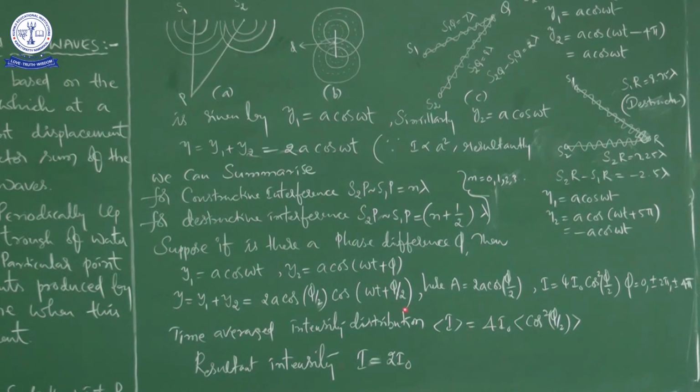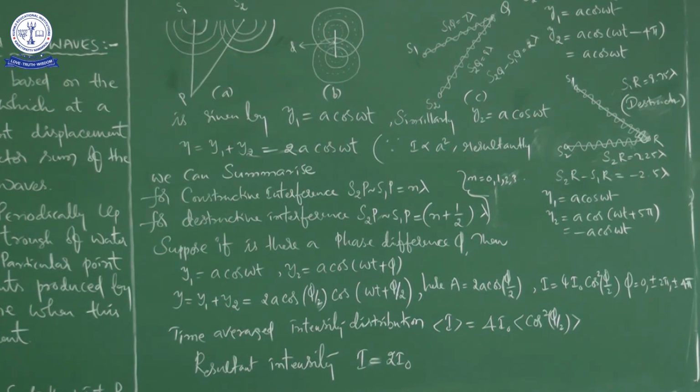So regarding this resultant wave, the amplitude is 2a cos phi by 2, and the intensity of the resultant wave will be I equal to 4 I naught cos square phi by 2, where phi is equal to 0, plus or minus 2 pi, plus or minus 4 pi, etc. And this is when the phase difference between the two waves is constant.